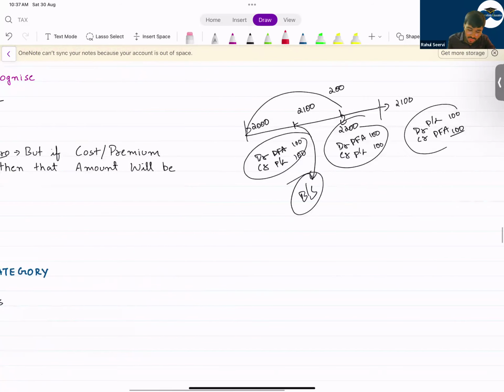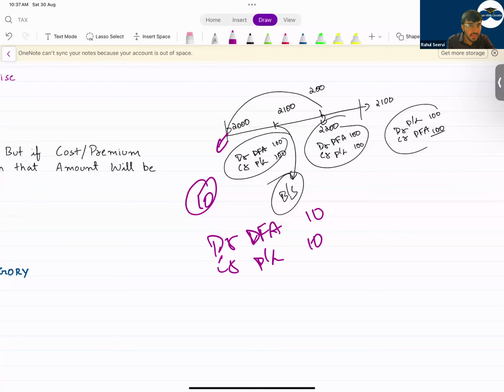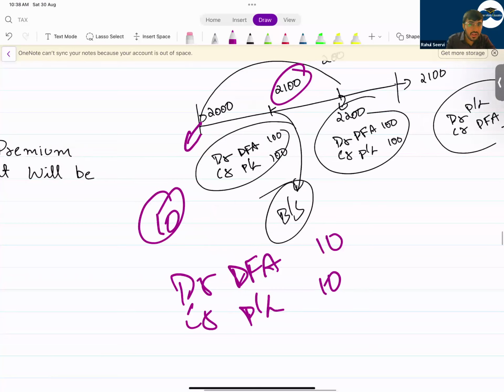I mentioned that to do this betting, I paid 10 rupees to you. This 10 rupees will be a financial asset for me. So debit financial asset of 10 and credit P&L of 10. And then the value becomes 2100. Already I've recorded 10 rupees gain. So my next gain is how much? 90, and I'll record in P&L as 90.